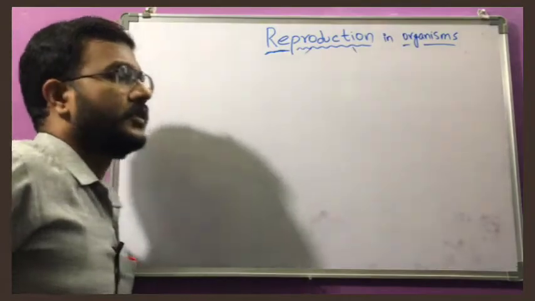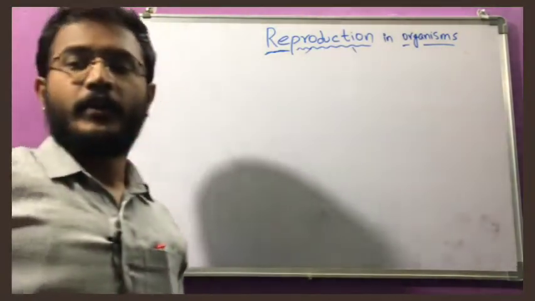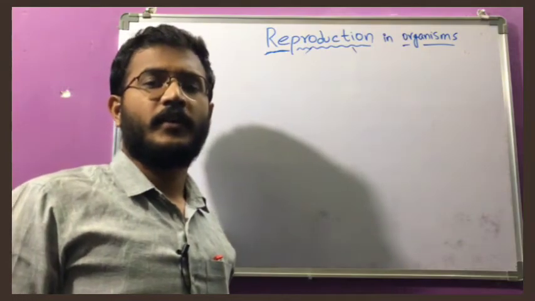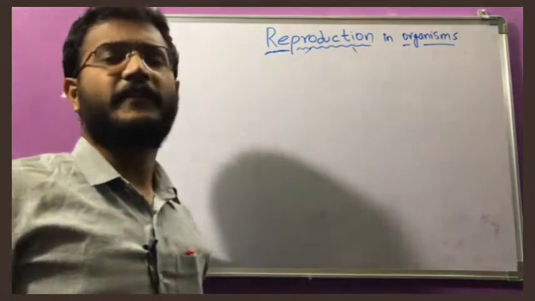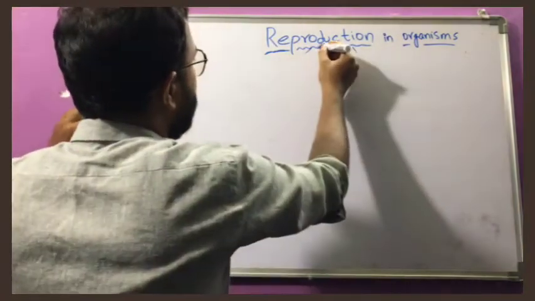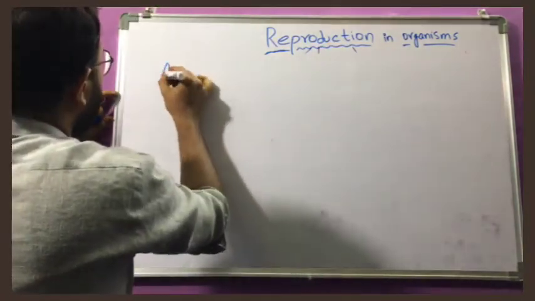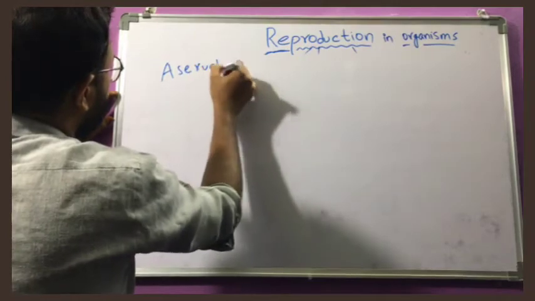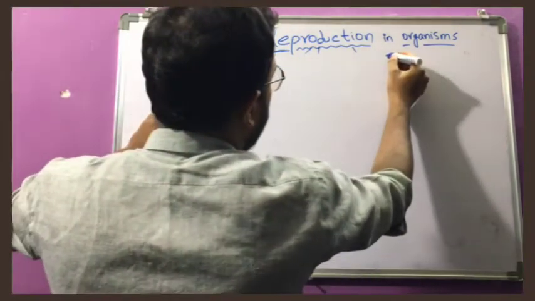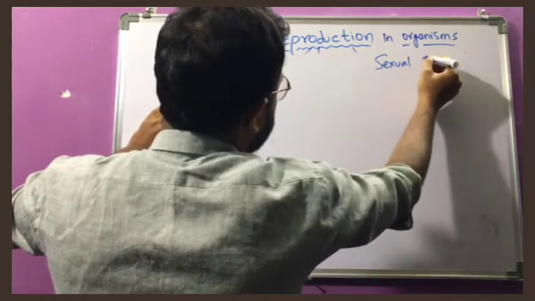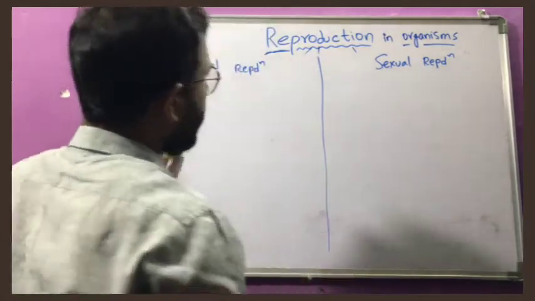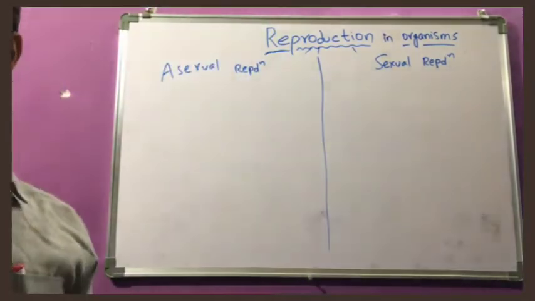Okay. Now we will see what are the different kinds of reproduction and what different organisms exhibit different types of reproductive patterns. The first one is asexual reproduction, and the second one is sexual reproduction.